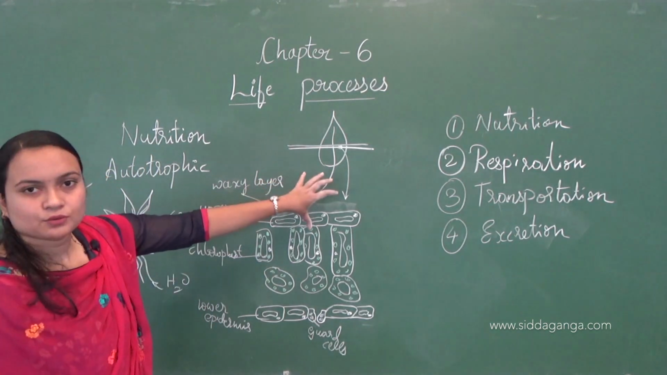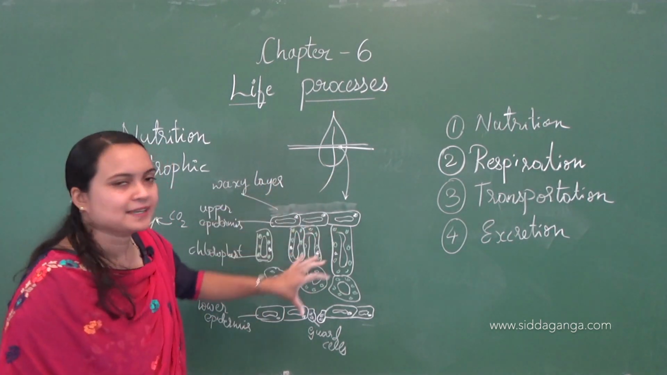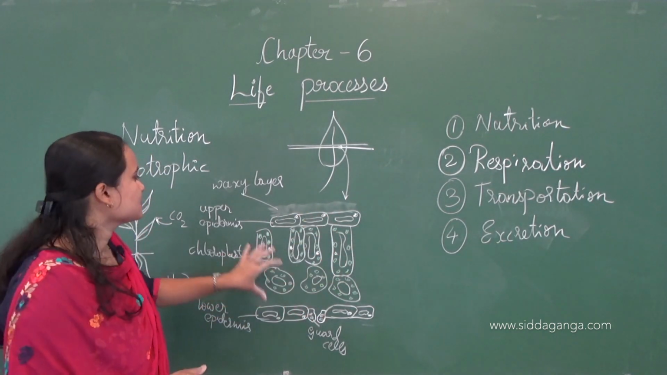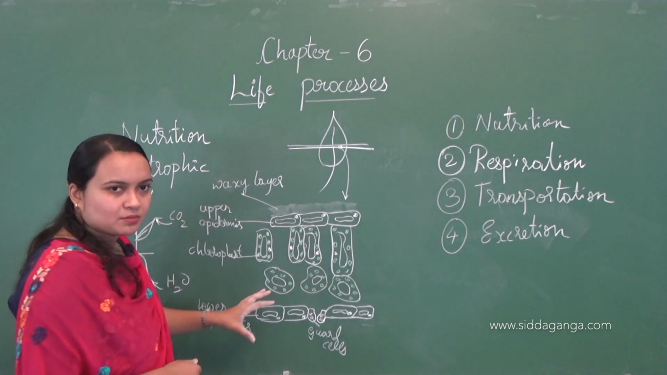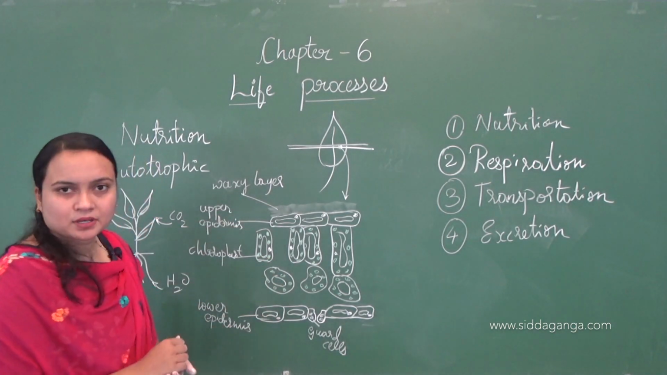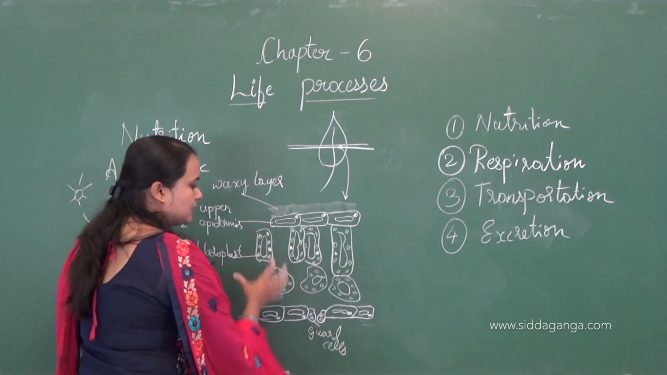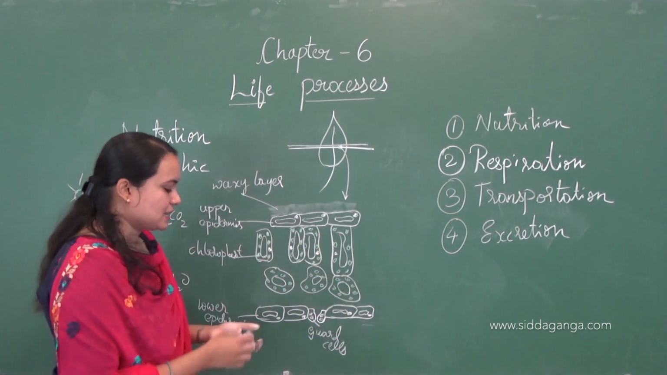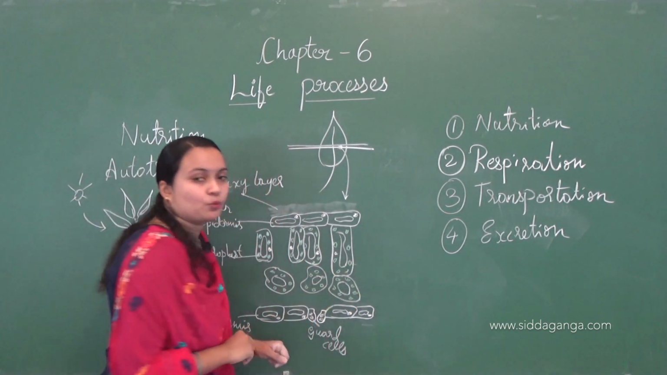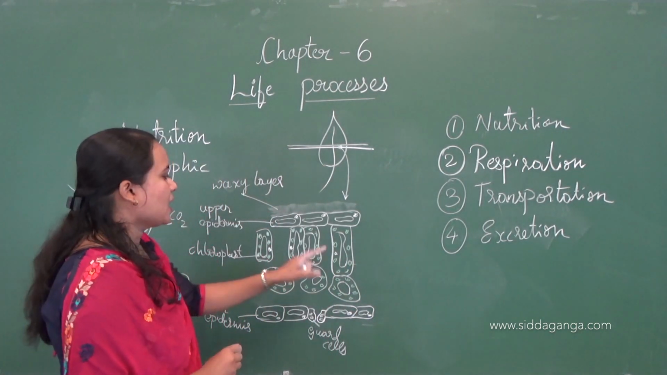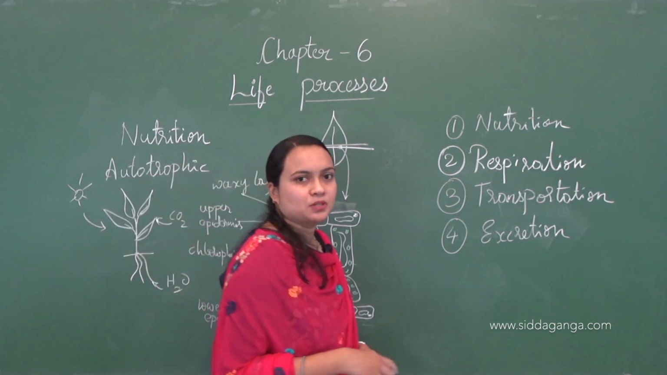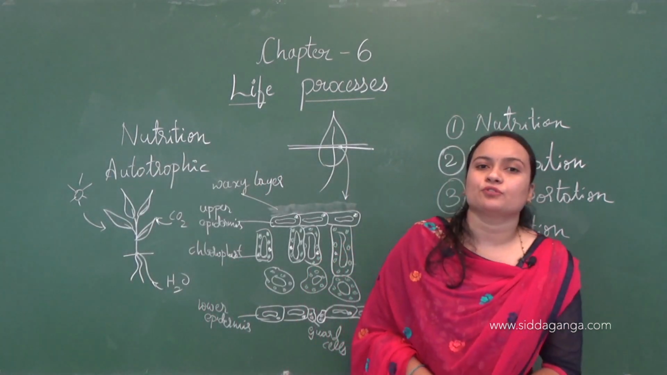Okay, if you see under a microscope, you will get some sort of structures like this, some sort of cells like this. Here the waxy layer will be present, upper and lower epidermis will be present, and in between these two epidermis, there are cells which contain chloroplast. And these chloroplasts are responsible for the production of food.